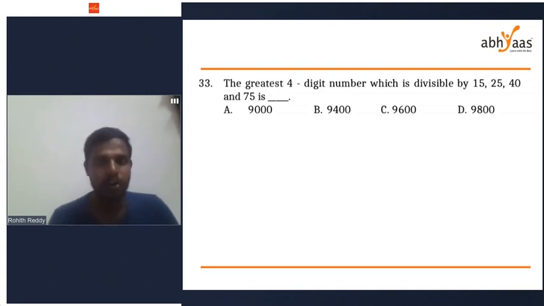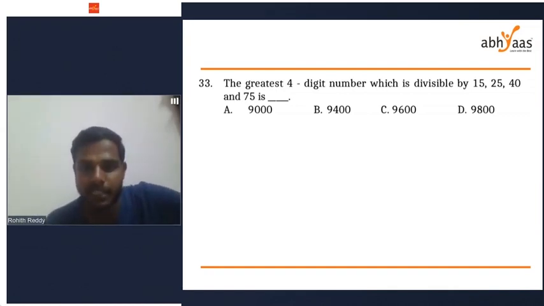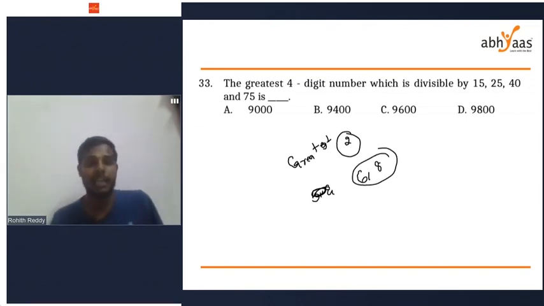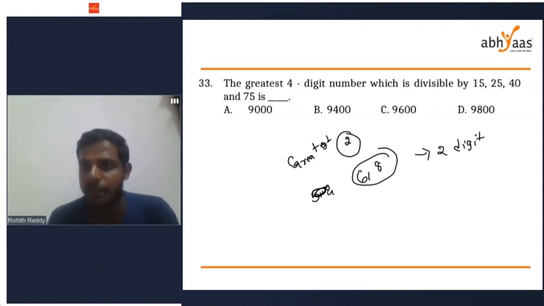Okay. Before doing 33, I want to simplify this question. What is the greatest 2-digit number which is divisible by both 6 and 8? Greatest 2-digit number which is divisible by both 6 and 8.